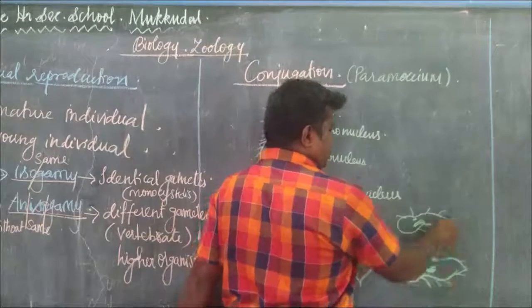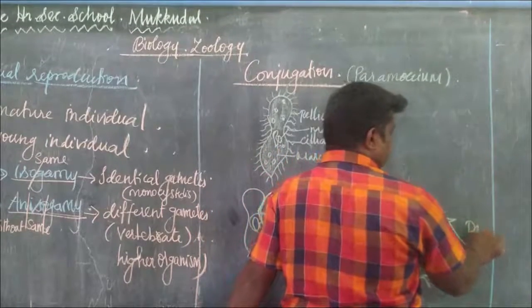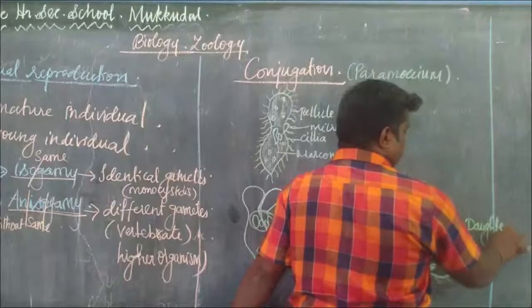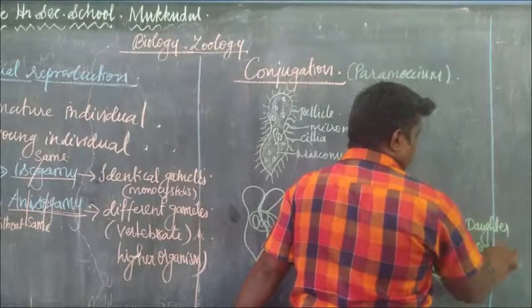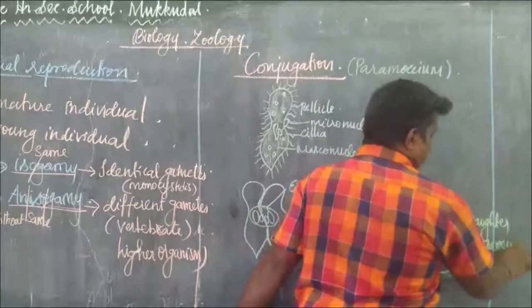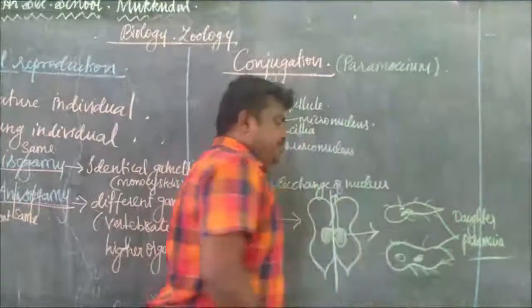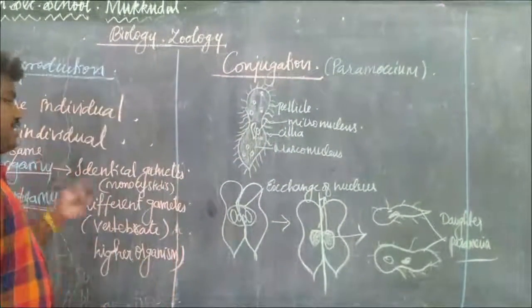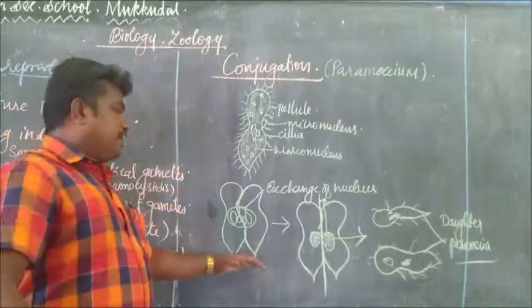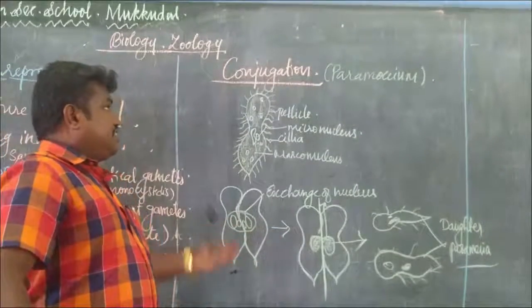Here the two daughter Paramecia are produced. This is the daughter Paramecia. Okay, so this is the process of conjugation. This is a temporary process. Can you understand?